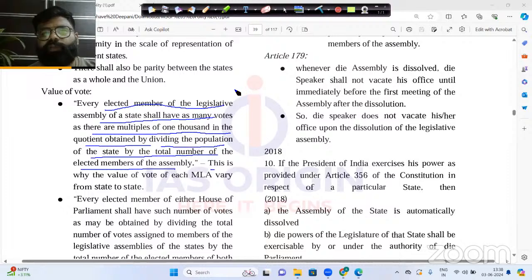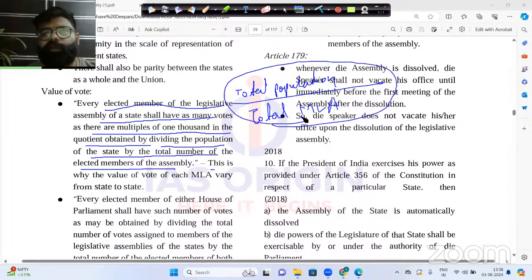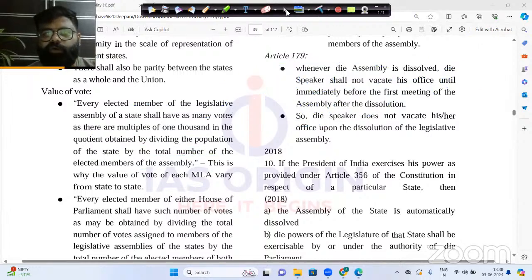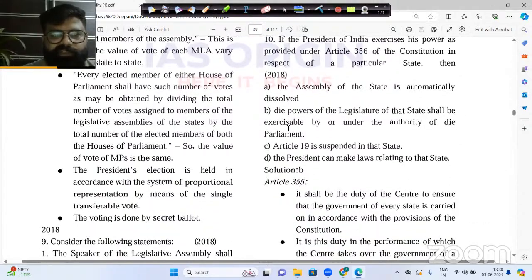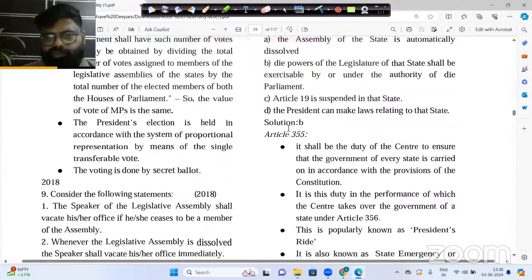That means total population divided by total MLAs. It will come out as the vote value. And the same goes with the definition of vote value of a member of parliament also. So this is the definition of vote value too.